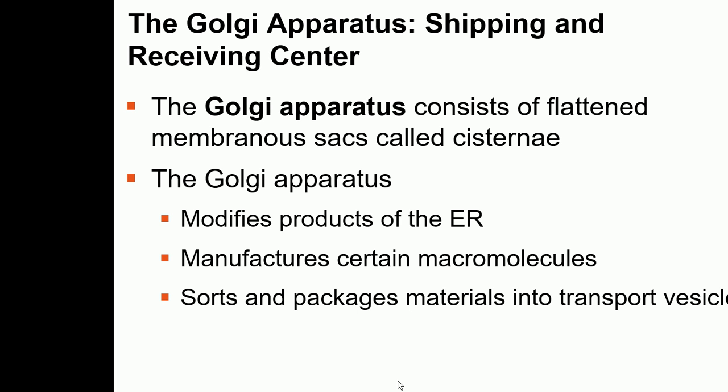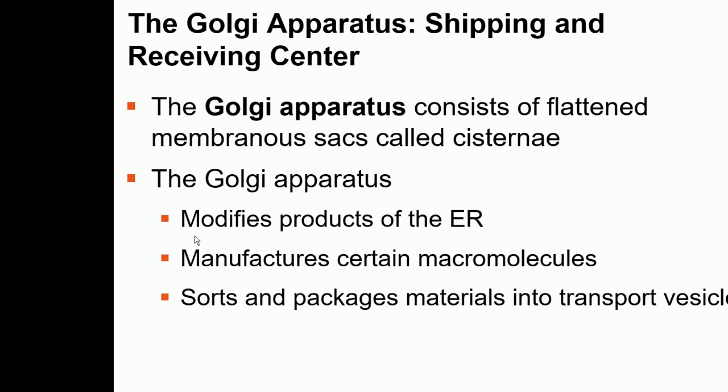Okay, so the Golgi apparatus modifies products of the ER. It also manufactures certain macromolecules, and sorts and packages materials into transport vesicles. So the function of the Golgi apparatus is to sort these proteins and lipids, pack them into transport vesicles, and send them to their destination. That is why the Golgi apparatus is like a post office.